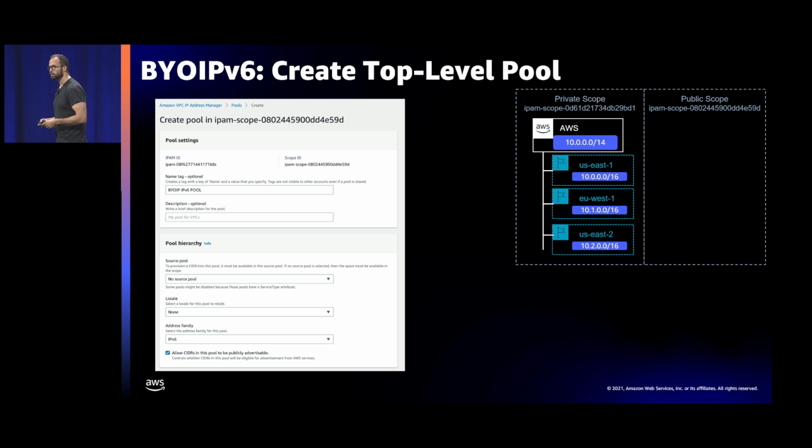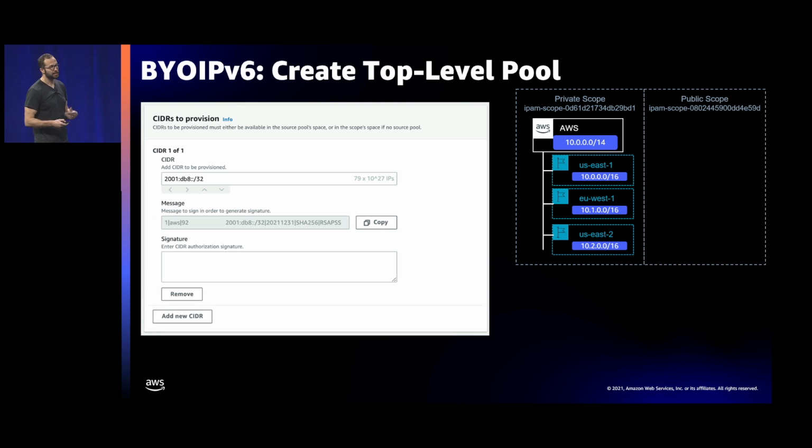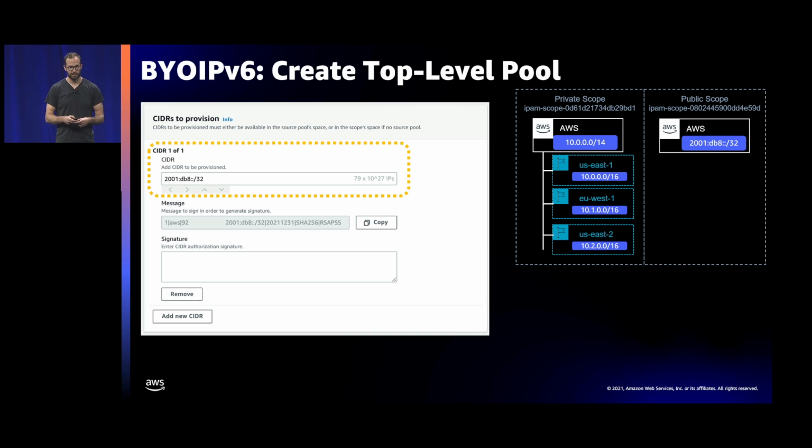We're creating another pool. This time, we're creating a pool in the public scope. Bring your own IP address space uses globally routable ranges, so it will be in the public scope. It would be the same if you were bringing a public IPv4 range. We're configuring it here to say that we want AWS to publicly advertise the pool we're bringing. There is an option to not publicly advertise it and keep it completely private. And then we decide what the prefix is that we are adding here, and we're selecting a /32.